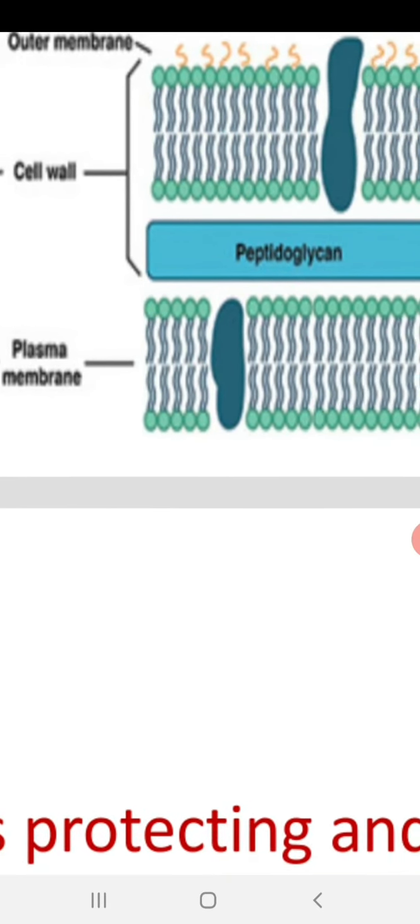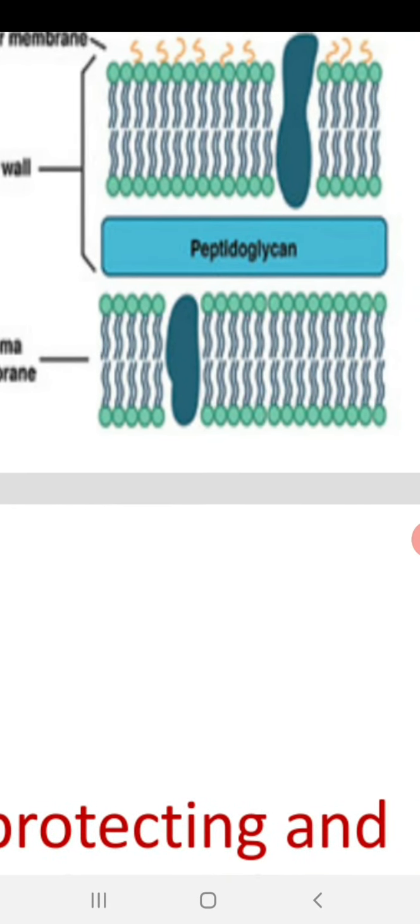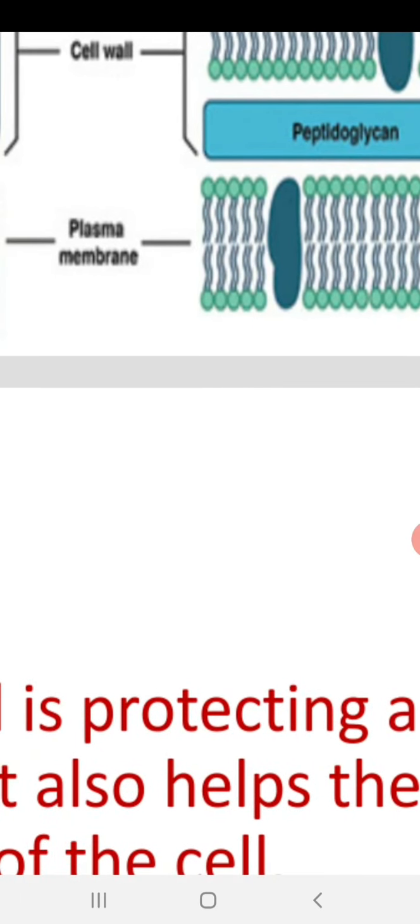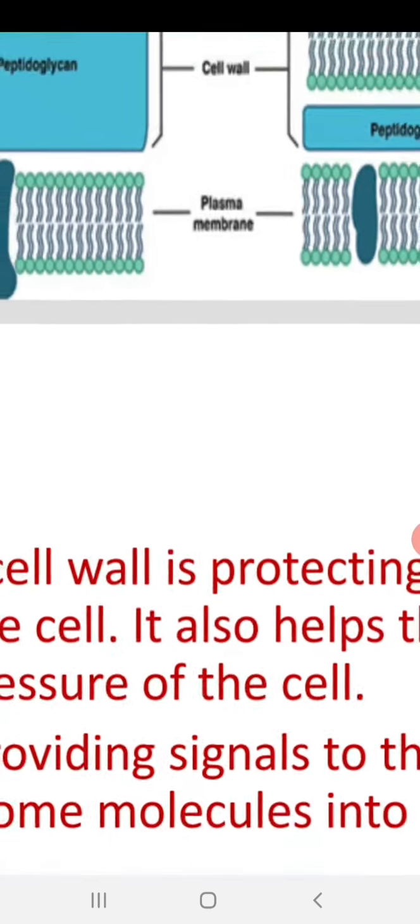Peptidoglycans are present. They possess a lipoprotein layer, a bilayer made up of lipids as well as proteins, and it is protective in nature.